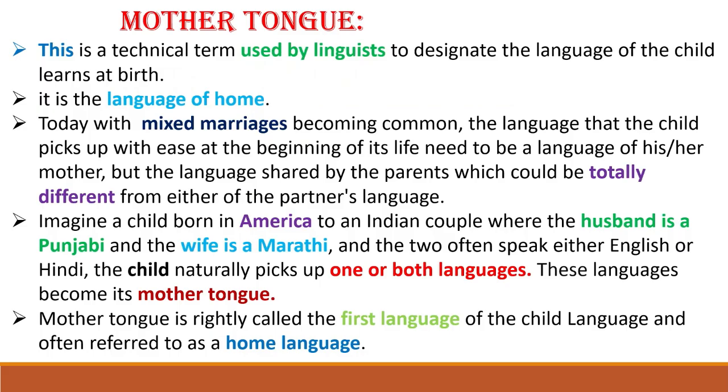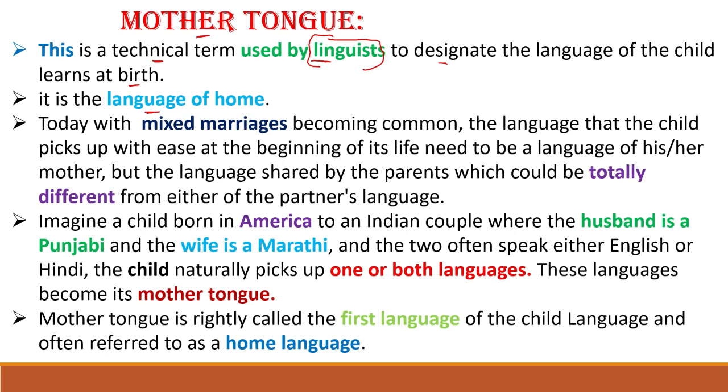So we knew that language has different terms. As we discussed in the first video, the language is called a mother tongue or a language of home, and one more is features and natural. So we shall see the first term, what is mother tongue here. It is a technical term used by the linguist to designate the language the child learns at birth.